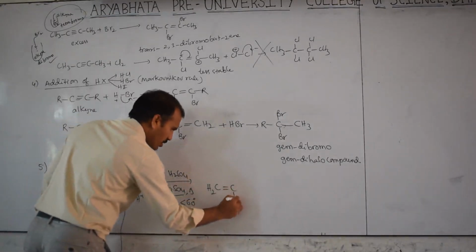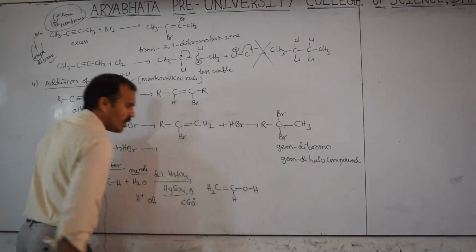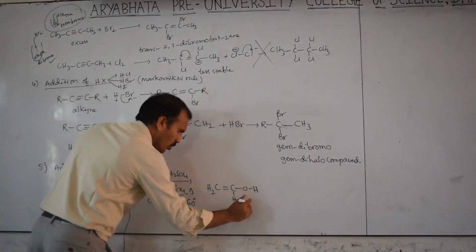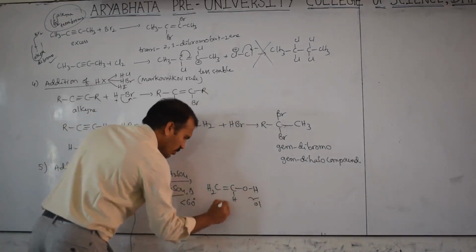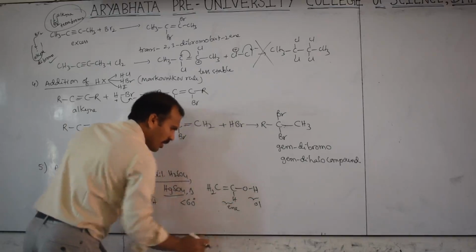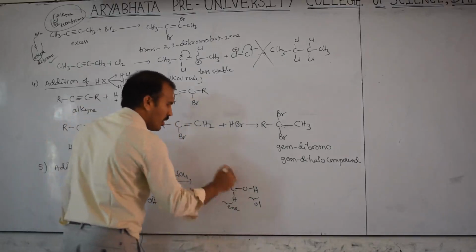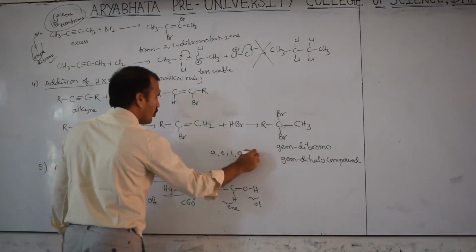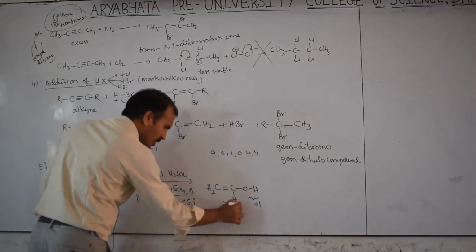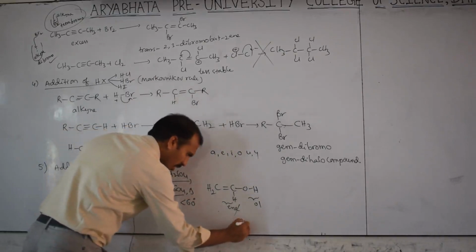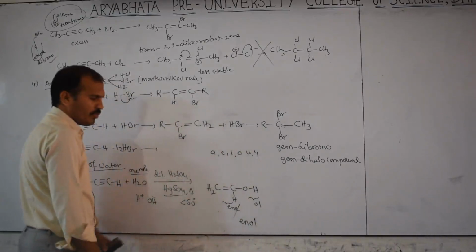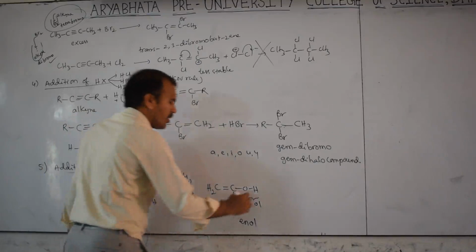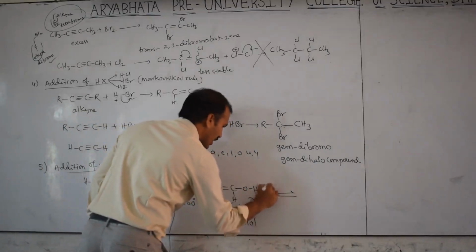So here H and this is OH. This part is ene, this part is ol. Then the E is cancelled, and ene plus ol gives enol. So which form is this? Enol form.